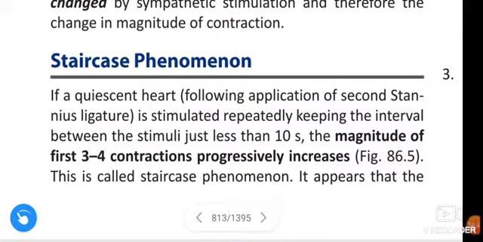Staircase phenomenon. If a quiescent heart following application of second Stannius ligature is stimulated repeatedly, keeping the interval between the stimuli just less than 10 seconds, the magnitude of the first 3 to 4 contractions progressively increases. This is called staircase phenomenon. The magnitude of the first 3 to 4 contractions increases progressively.